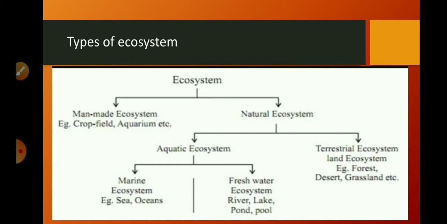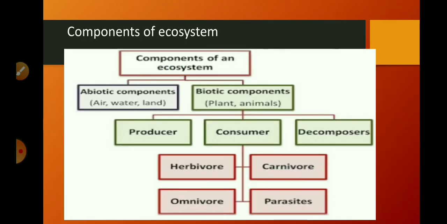For artificial or man-made ecosystem, we can take the example of a garden. You will find different plants, trees, flowers, fruits and animals, like birds and insects, in the garden. All these interact with each other, and their growth, reproduction, development get affected by the abiotic components present in that garden. And so a garden is an ecosystem. But as it is made and managed by human beings, it is called an artificial ecosystem. Now we'll discuss the components of ecosystem.